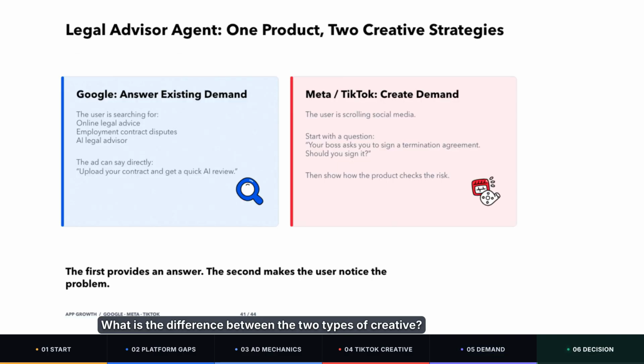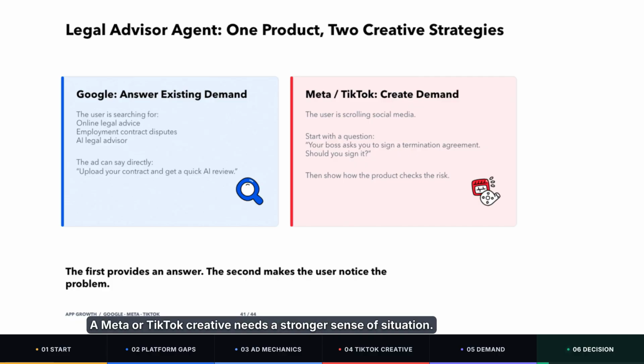What is the difference between the two types of creative? Let's stay with the legal advice agent example. A Google creative can say something direct. Get legal advice online 24/7, upload a contract and get a fast AI analysis. That works because the user is already looking for a similar service.